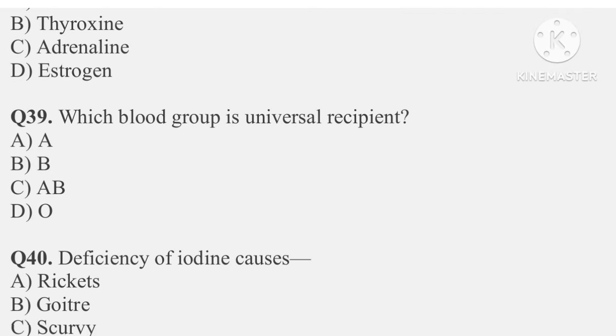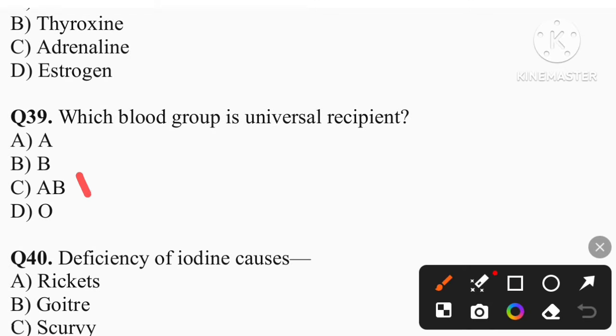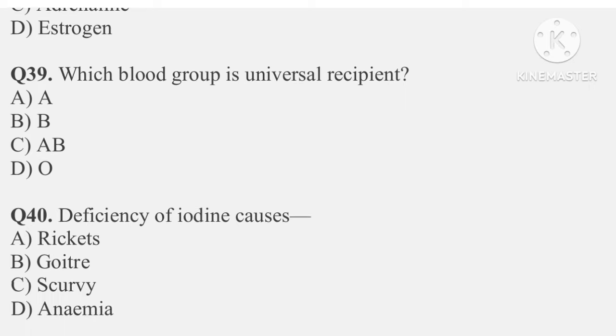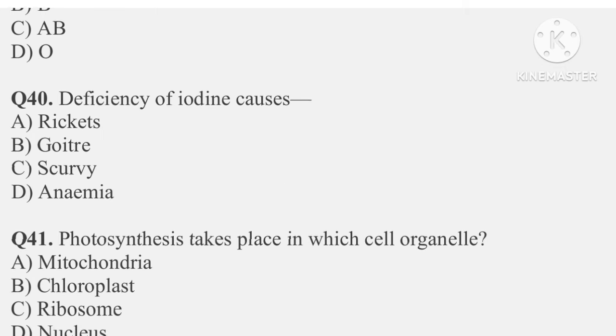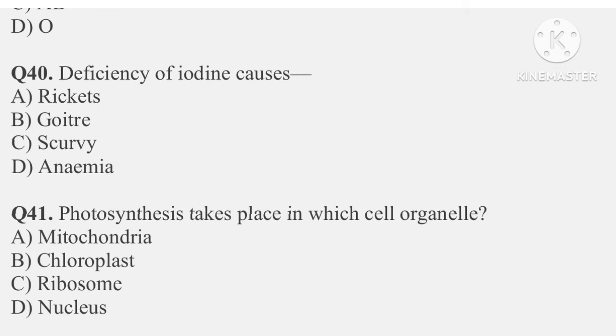Question number 39. Which blood group is universal recipient? So the answer is option C, that is AB. You will also answer in the comment box which blood group is the universal donor. Question number 40. Deficiency of iodine causes. Answer is option B, that is goiter. Question number 41. Photosynthesis takes place in which cell organelle? So the answer is option B, that is chloroplast.